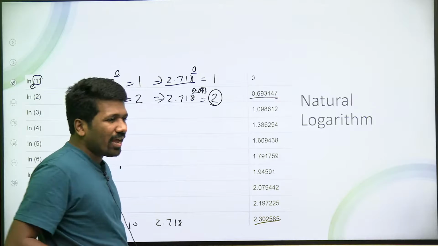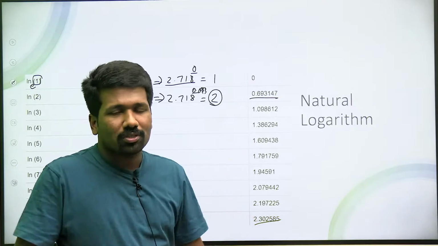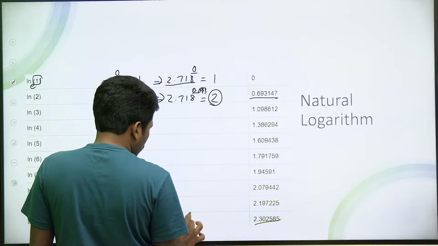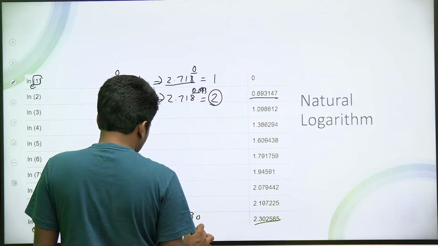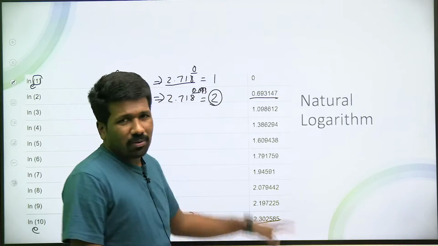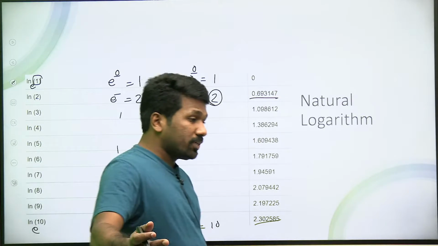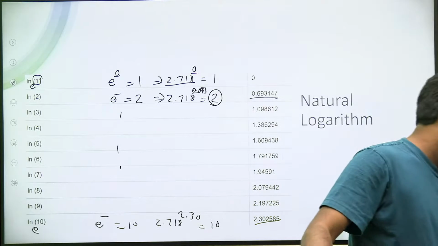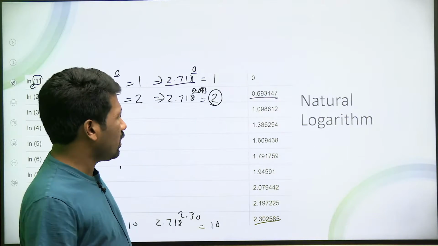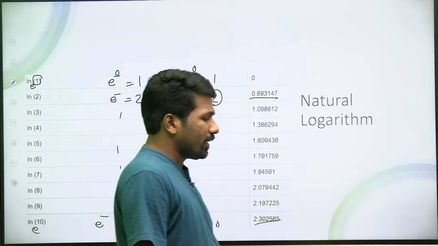I am giving you an idea to involve into this logarithm. So 2.718 raised to 2.30 approximately will be equal to 10. Again, no need to by heart these values. In your subject part, if it is needed, you can do. Aptitude section ke liye ye value by heart karna, that is of no use. That is not needed at all. So anyway, itna clear hai na?